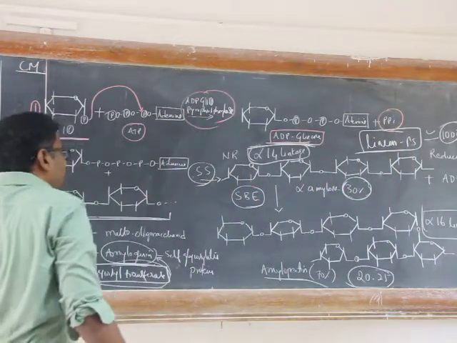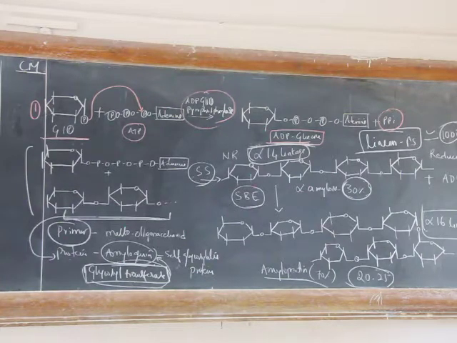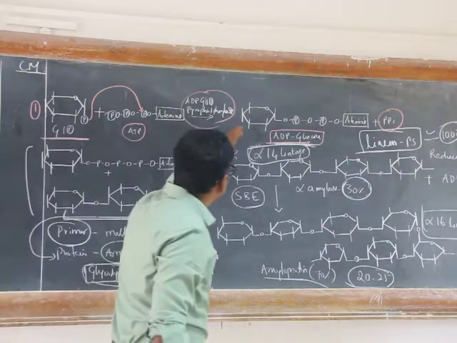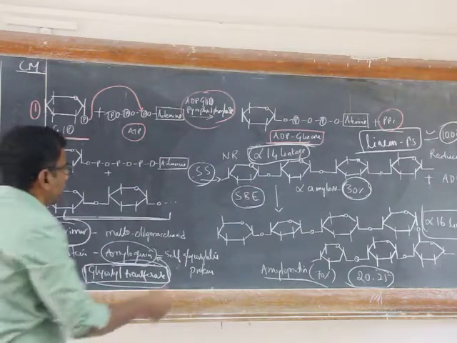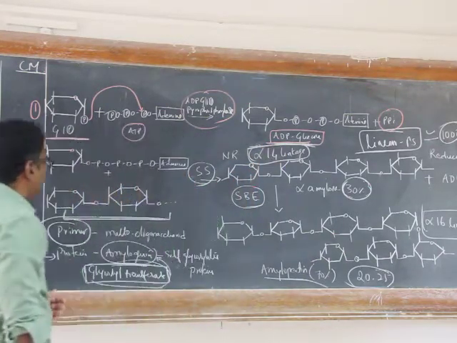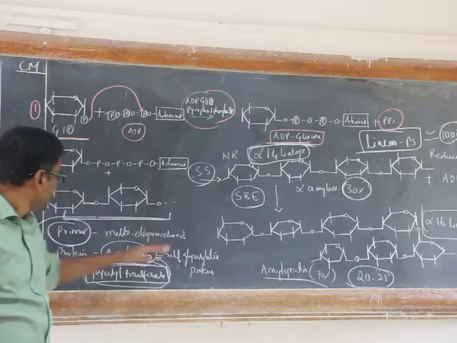That pyrophosphate can be hydrolyzed by the action of pyrophosphatase. This ADP glucose is now highly reactive, right? And that can donate the glucose moiety to the primer.